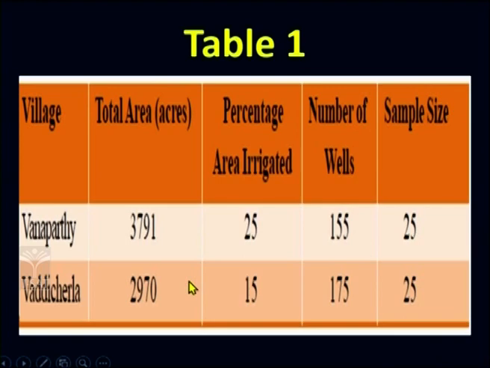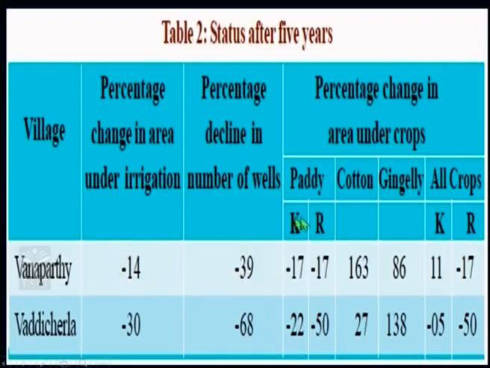But after 5 years, what was the status? The people narrated this particular story about the status. So, 14% decline in the area of the irrigated land in Vanaparthi and 30% decline in the area of Yh. So, this much area was declined for agriculture. That means it was not irrigated. We are talking here about percentages. Similarly, a small percentage of these wells also dried up. So, around 39% of the wells dried up in Vanaparthi and 68% dried in Yh.